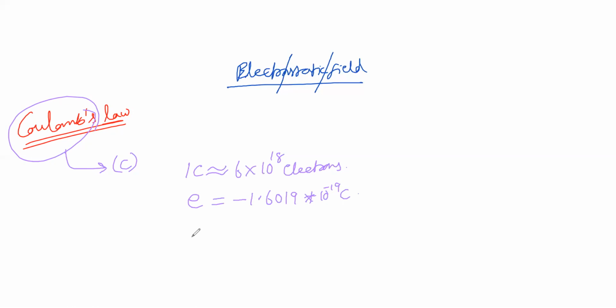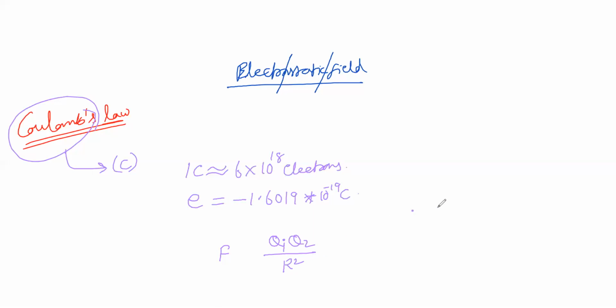Coulomb's law states that the force between two charges, let us consider two charges Q1 and Q2 placed on a line joining them, is directly proportional to the product Q1 Q2 and inversely proportional to the square of the distance between the two charges.